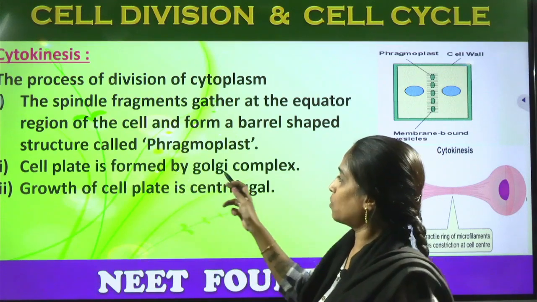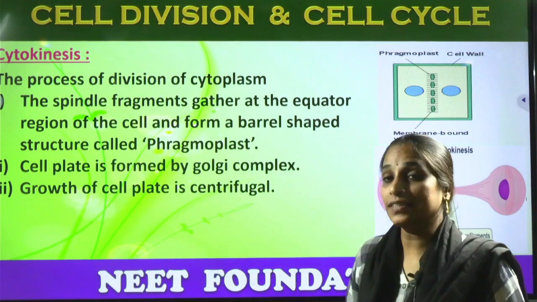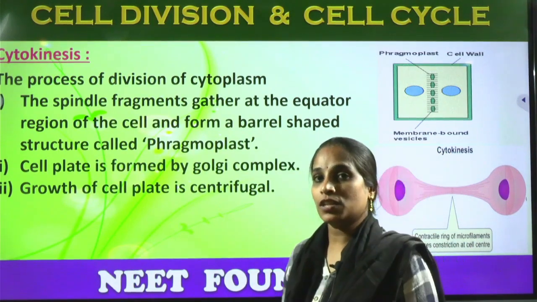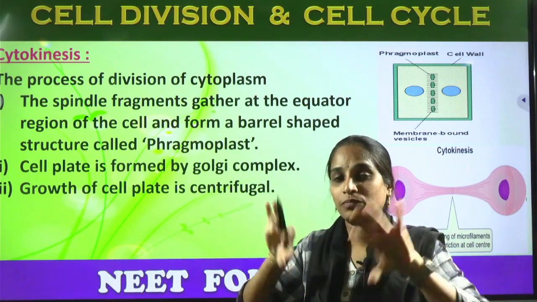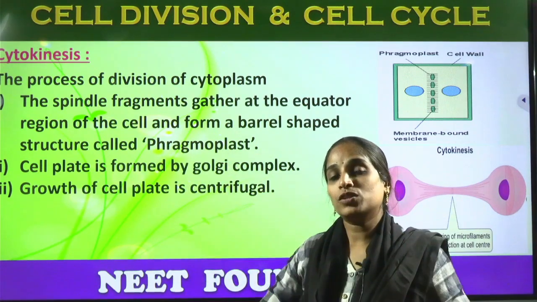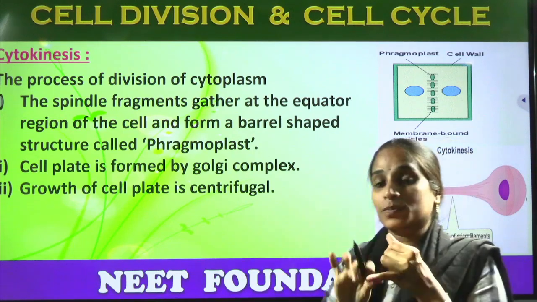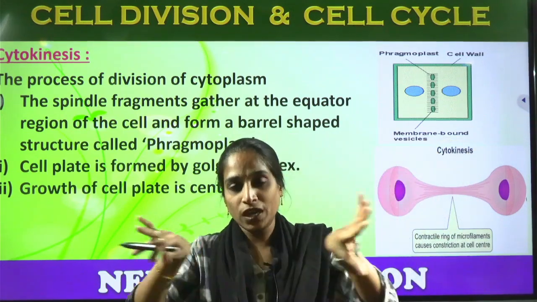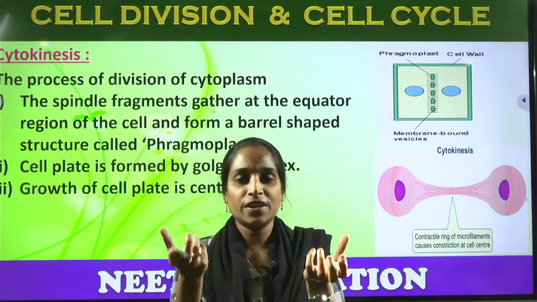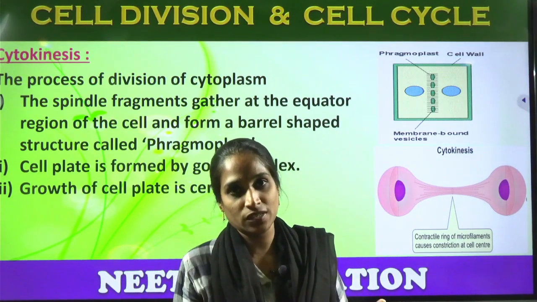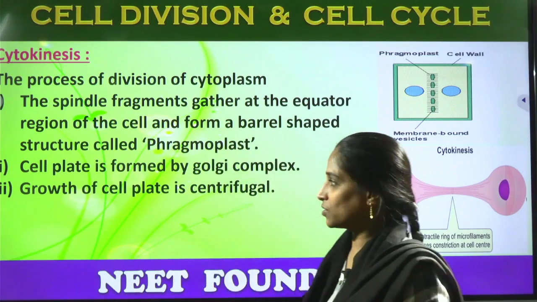The cell plate is formed by the Golgi complex, and the growth of the cell plate is centrifugal. What is centrifugal? It goes away from the center towards the outer region. For that, the spindle fibers move apart from each other to form separate cells, the mother cell and the daughter cell. Again they will undergo the continuous division process.